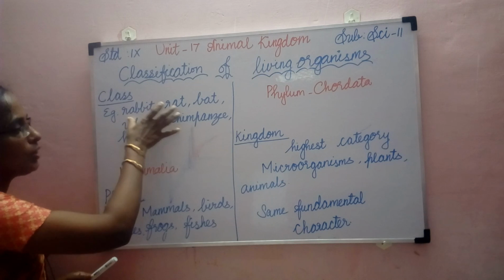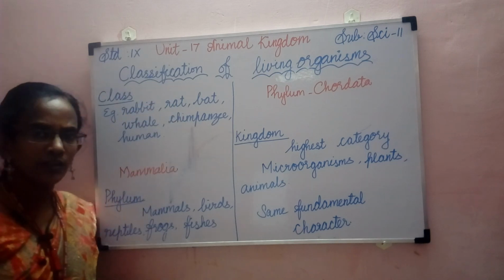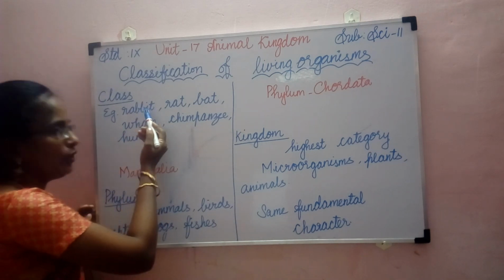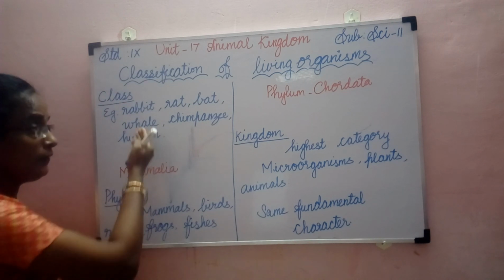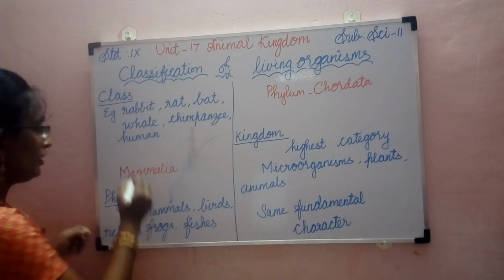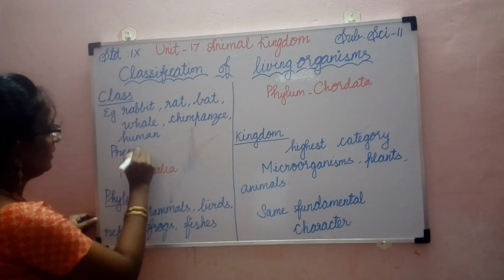So here, can you guess what are the common characters among these animals? What is the common character between a rabbit and a man, even a whale and a chimpanzee? Let me tell you, that is nothing but the presence of skin.